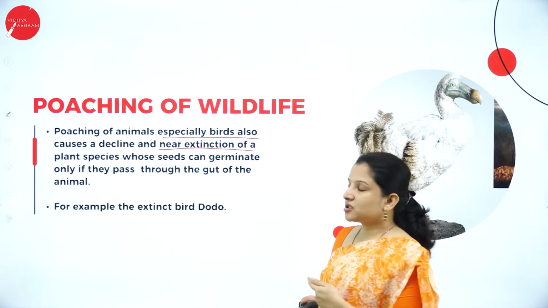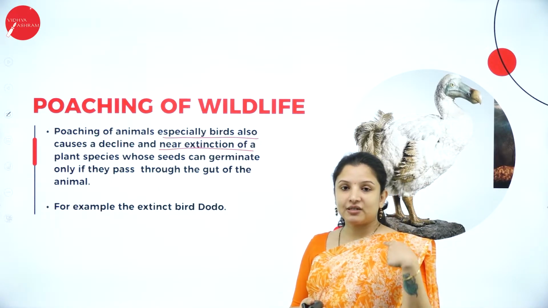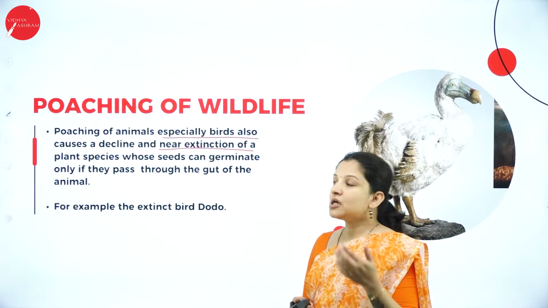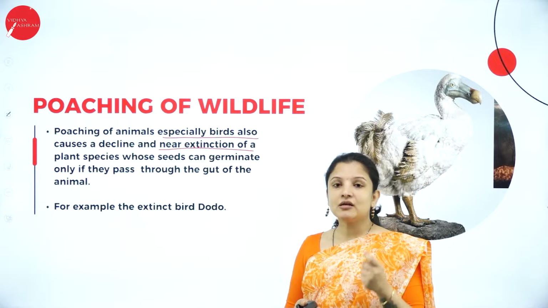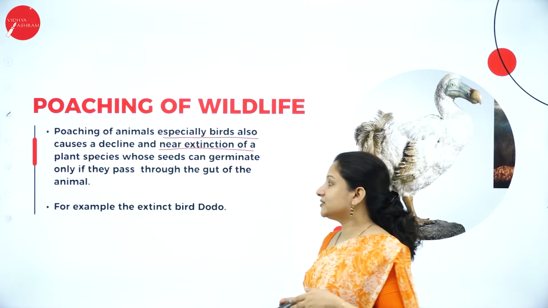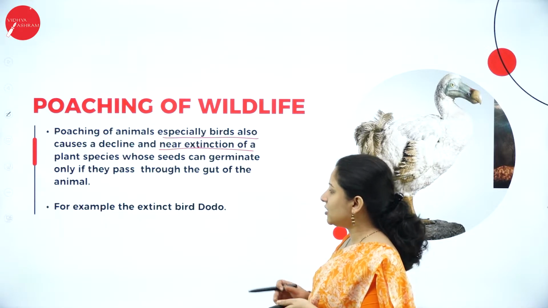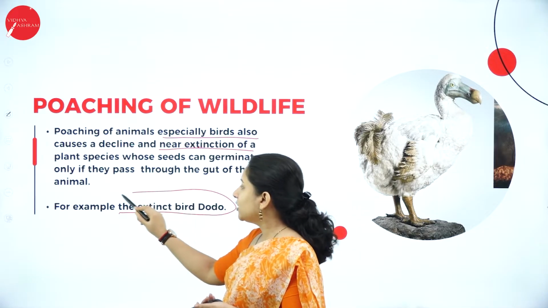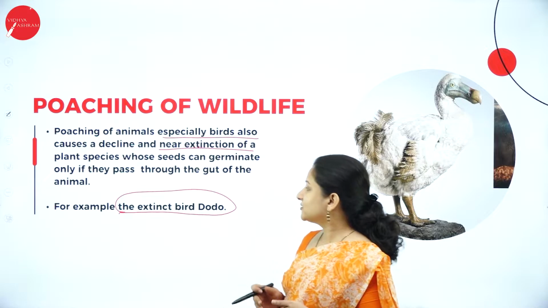What happens here is that continuously some of the bird species are killed or poached or hunted, which will cause a decline and even extinction of a plant species. So to make you understand here, I've taken the example of the extinct bird dodo. So dodo, the story behind this is very nice.